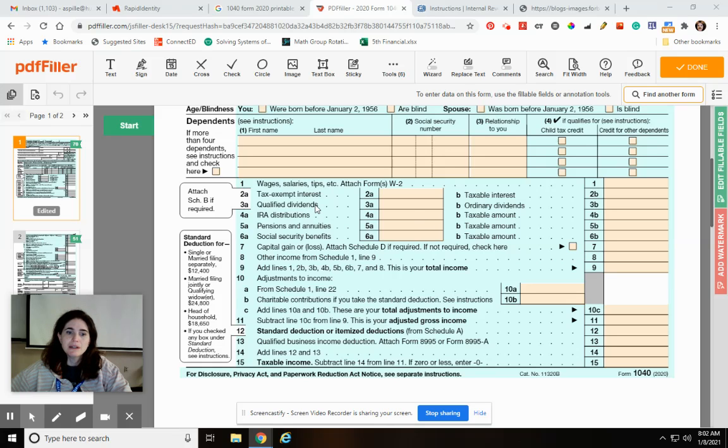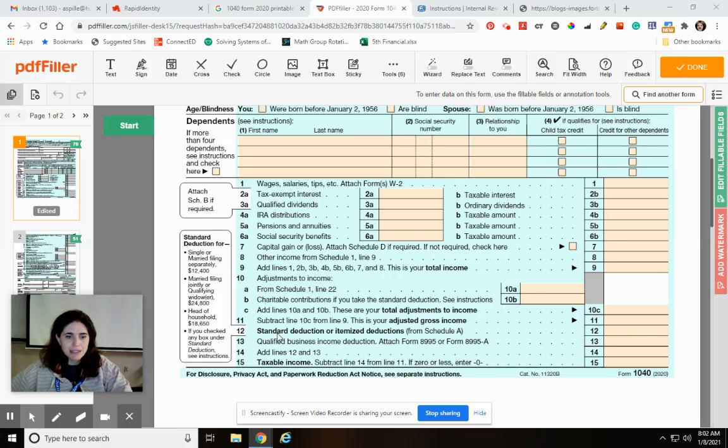If she earned money somewhere else, she would put that there. You would add it up. That's her income. And then total adjustments. So you would add your little charitable contributions. You would put that here. Then you subtract these two, and that's your adjusted gross income. So that will go here.